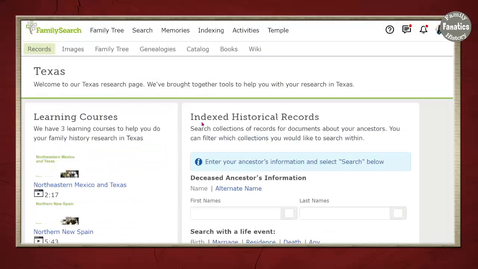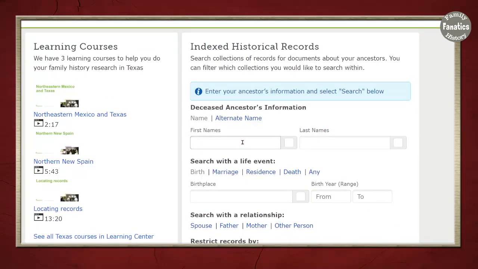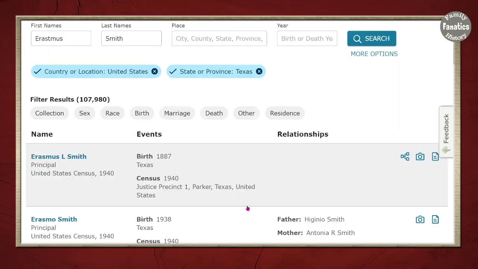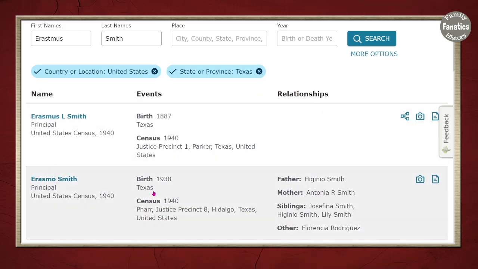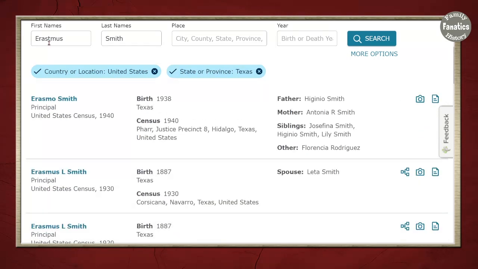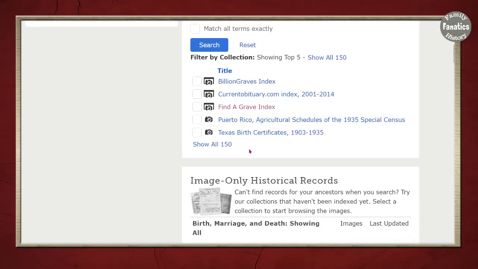Now over here on the right, you're going to see the index for historical records. And when you do a search, let's say you do a search for Erasmus Smith, and he was actually known as Deaf Smith in Alamo history, you can then go to records and notice they have a filter for United States and location. And then I'll be able to find different records and go through that for him. When you keep scrolling down, you're going to see other collections. Maybe you want to filter by collection.